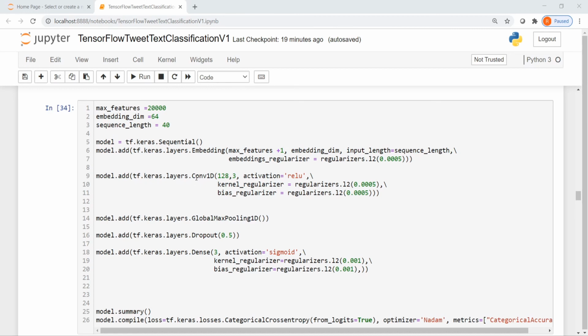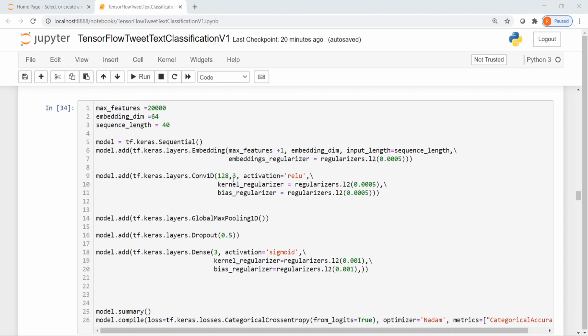So here we add a one-dimensional convolution layer, tf.keras.layers.Convolution1D. I have 128 different convolution filters, the kernel size is 3, and the activation is ReLU, right?